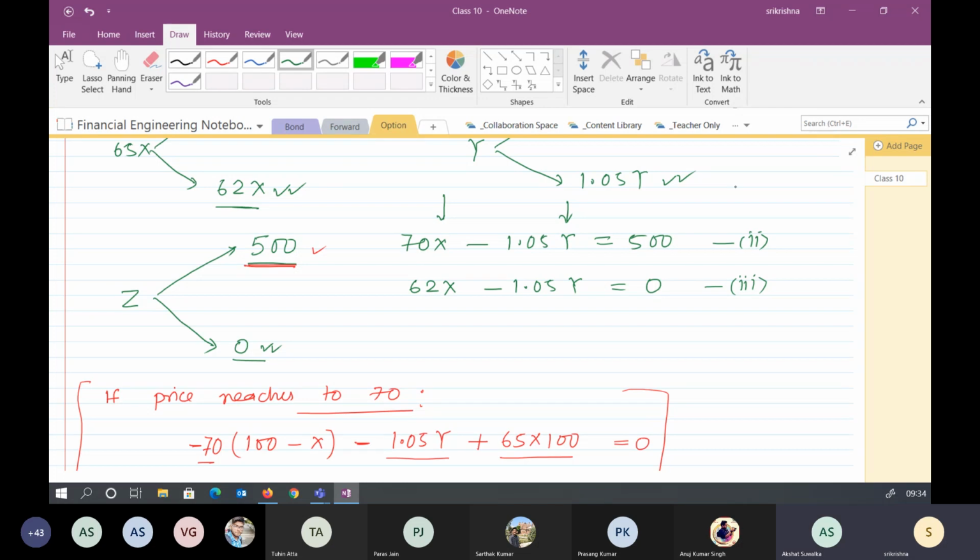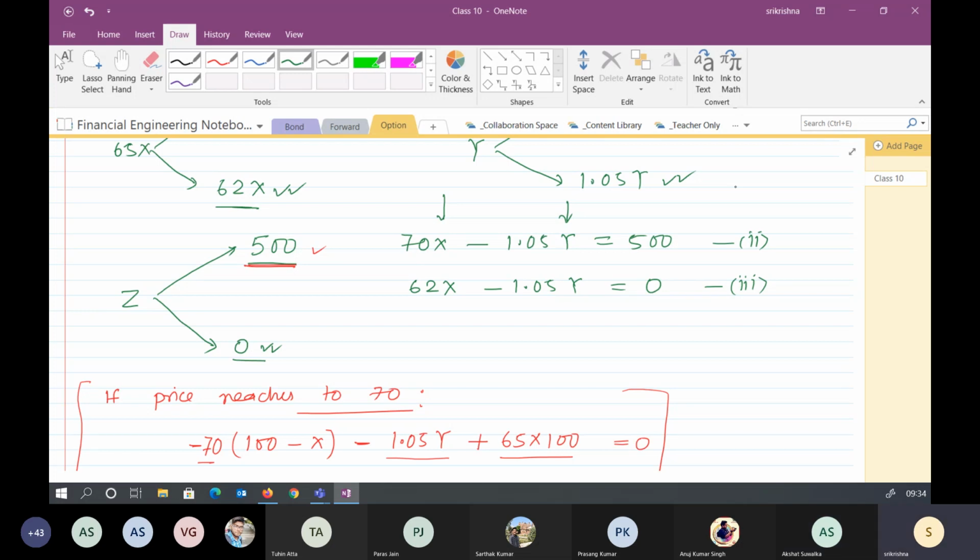Sir, one question: suppose it is 62. Because initially Ashish had given me some premium amount, what will happen to that premium amount? No, the premium amount is gone. Whether Ashish exercises this option, whether he comes to buy or not, the amount is gone. The amount will always be there with you.